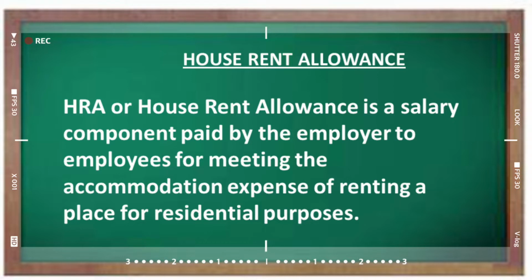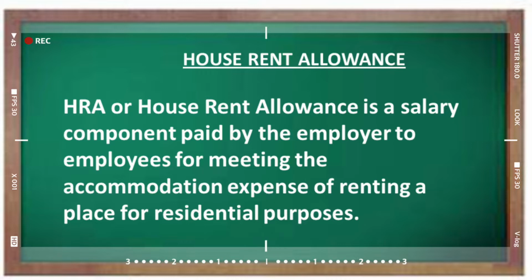This allowance is for expenses related to rented accommodation. If you don't live in rented accommodation, this allowance will be fully taxable. HRA exemption is covered under Section 10(13A), along with Rule 2A of the Income Tax Act 1961.